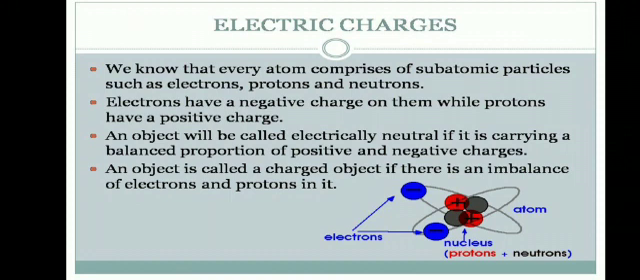Electric charges. See, every atom consists of subatomic particles such as electrons, protons and neutrons. Electrons are the negatively charged particles in an atom, while protons are positively charged particles in an atom. When an object is said to be electrically neutral, the number of protons is equal to the number of electrons. When an object is said to be a charged object, there will be an imbalance of electrons and protons in it.